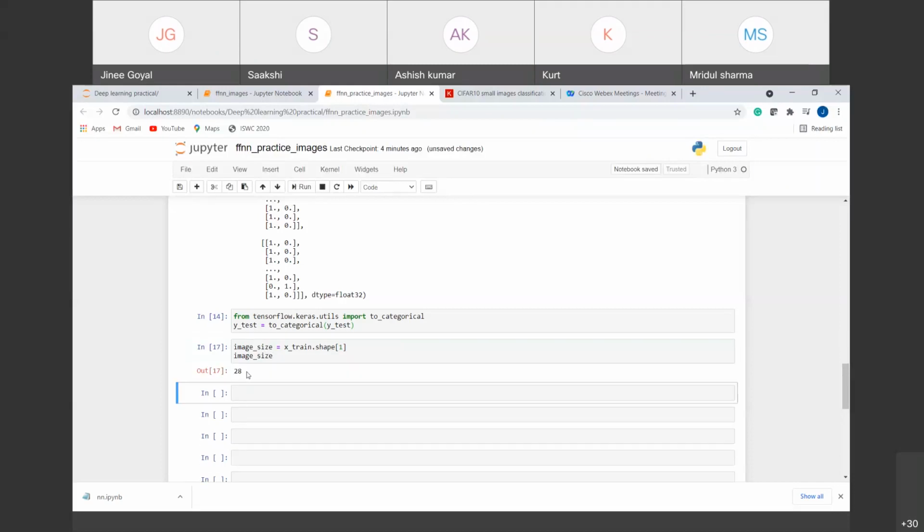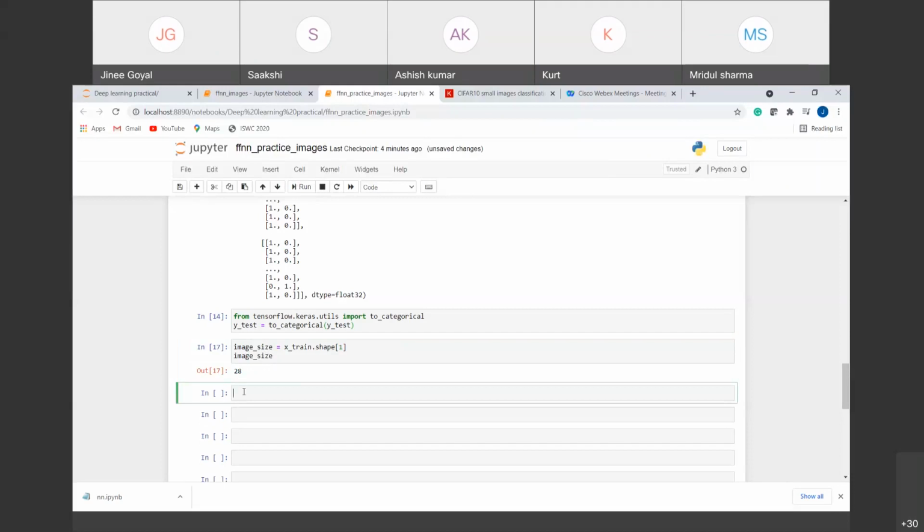So you have the image size as 28, right? But now the image is a 2D image, so it will be a matrix of 28 by 28. So before transferring it to the input, we have to create a single flattened layer out of it.